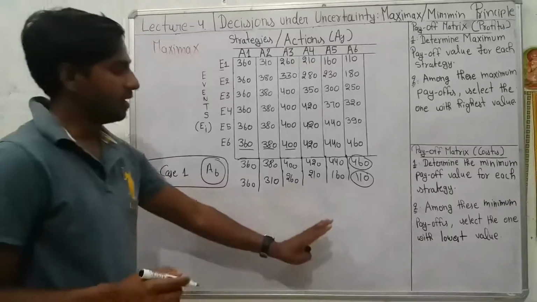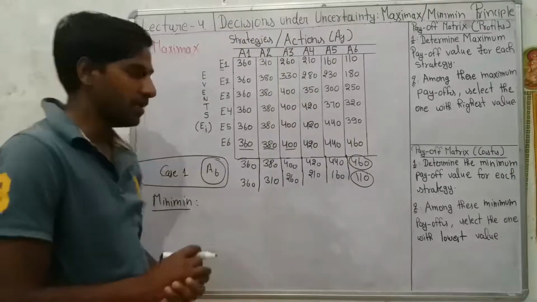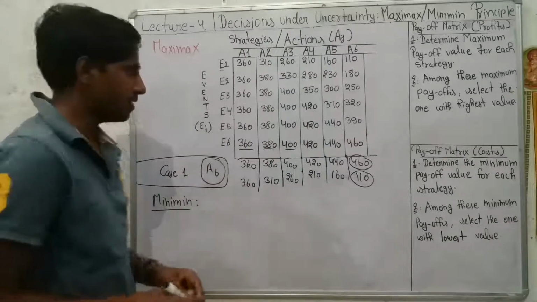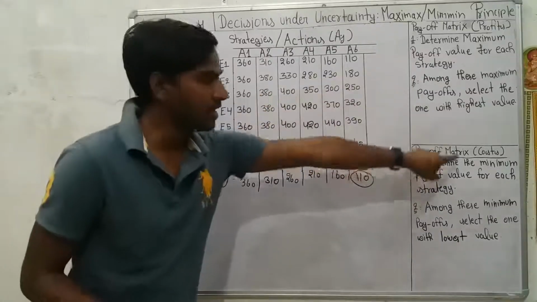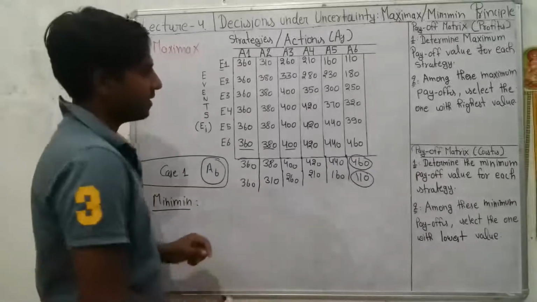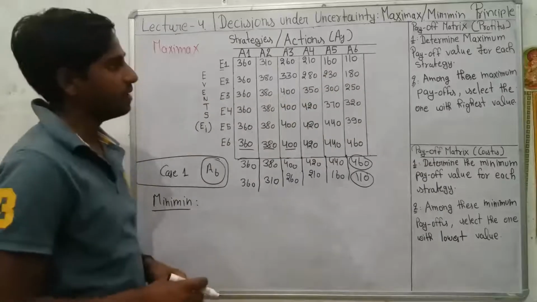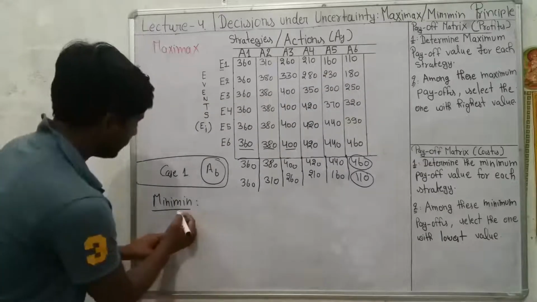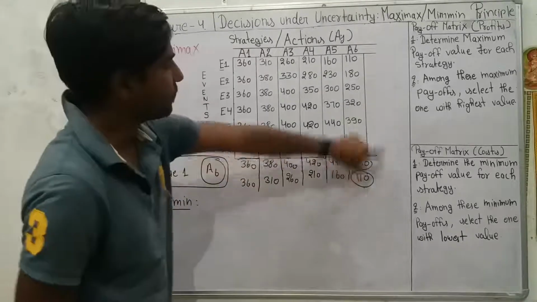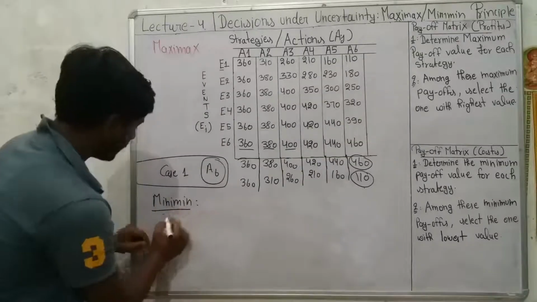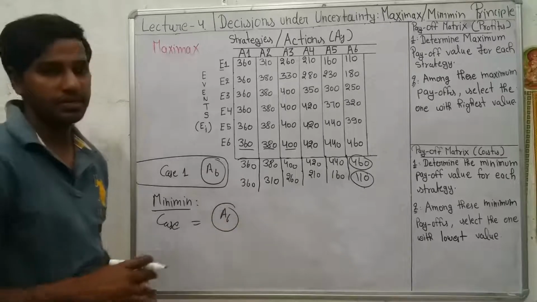In this case, it is coincidental that the A6 strategy is adopted in case 1 and in case 2 as well. It may not be so in other problems. It is so because we are taking the same set of values once as profits and another time as costs. So it is not necessary that the outcomes of maximax and minimin would be equal. In this case, the minimum out of the minimum values is 110, and that is in front of action 6. So in case 2, the optimal strategy for the company would be A6.